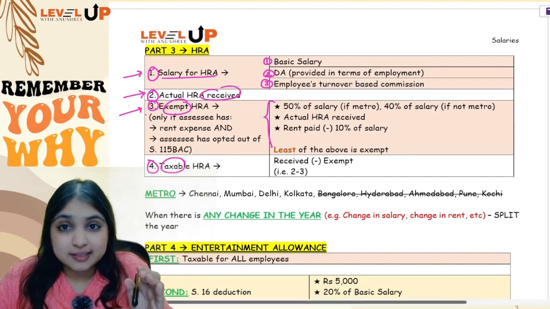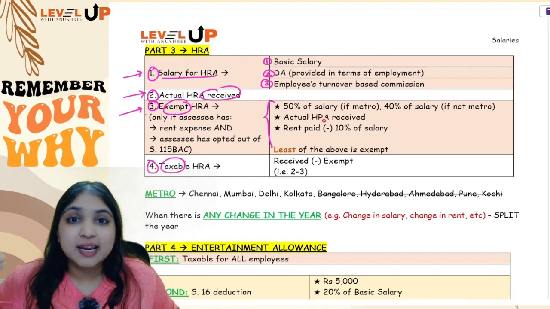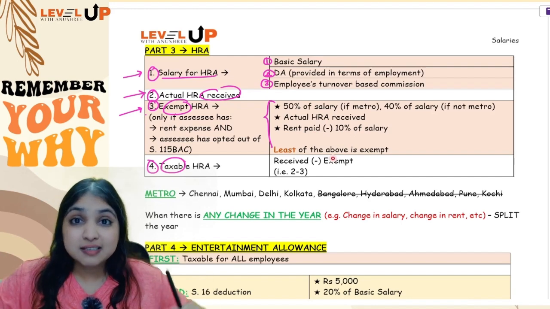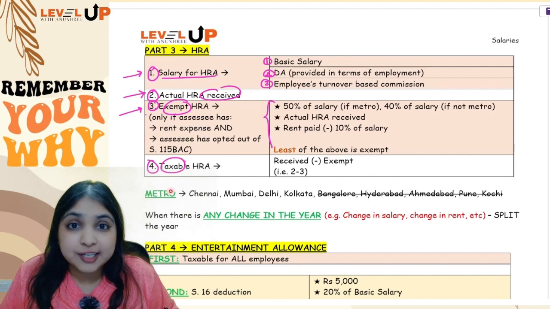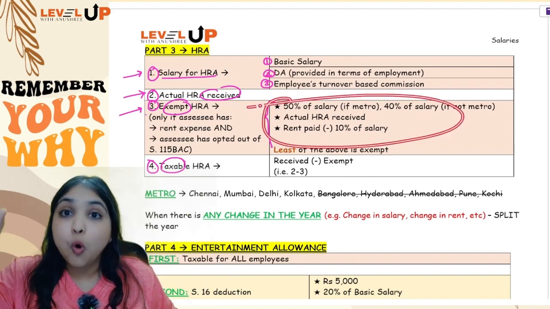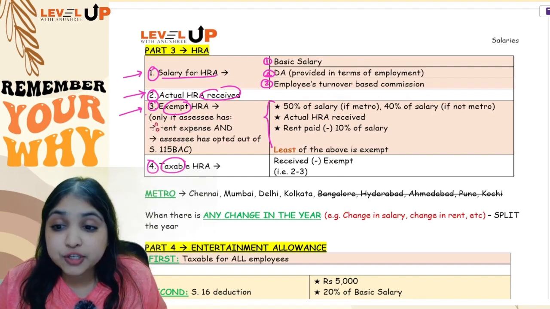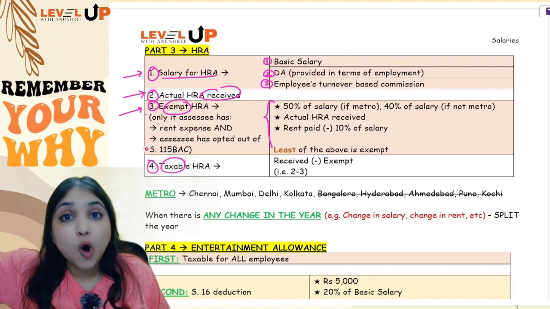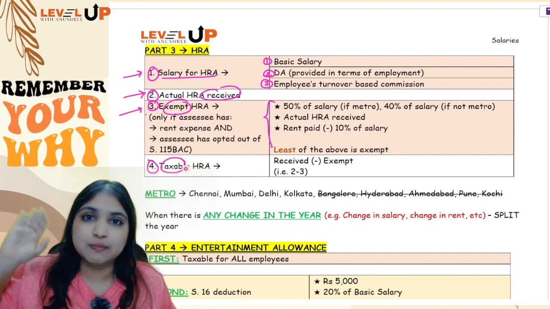See, if your assessee is an employee and he is receiving HRA, but he is not even paying rent, then the HRA amount will be fully taxable for him. Or if your assessee is an employee, he is receiving HRA, but he is following 115 BAC, even in that case you will not calculate any exemption. It will be fully taxable for him. So what are the conditions? Condition number 1, your employee must be having rent expense. And condition number 2, your employee should have opted out of 115 BAC. Only if both these conditions are fulfilled will you do the exemption calculation.